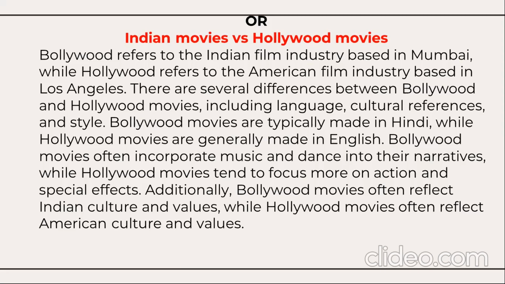Bollywood movies are typically made in Hindi, while Hollywood movies are generally made in English. Bollywood movies often incorporate music and dance into the narratives, while Hollywood movies tend to focus more on action, special effects. Additionally, Bollywood movies often reflect Indian culture and values, while Hollywood movies often reflect American culture and values. So it's a comparative paragraph.